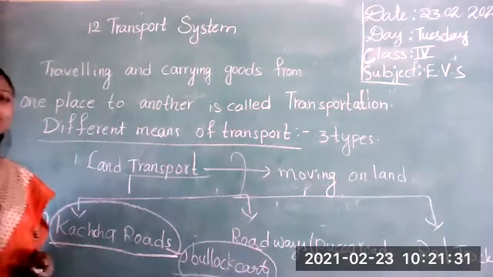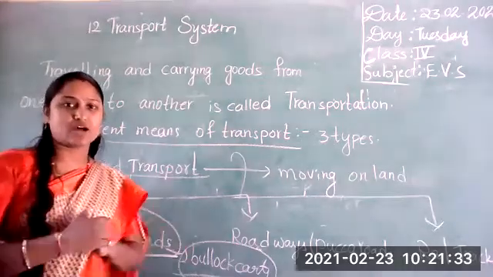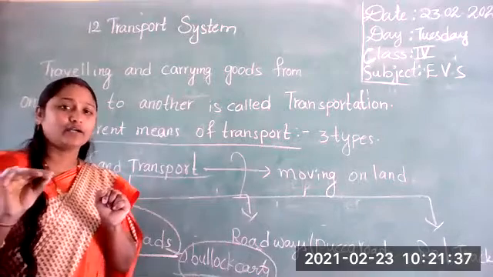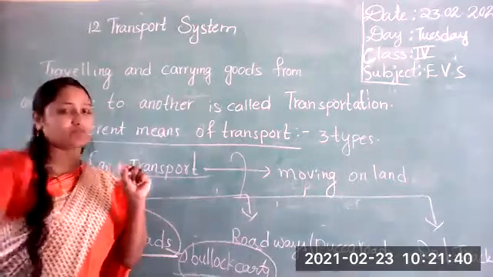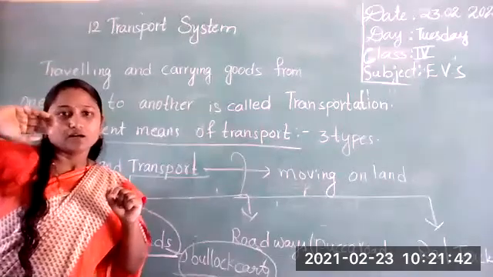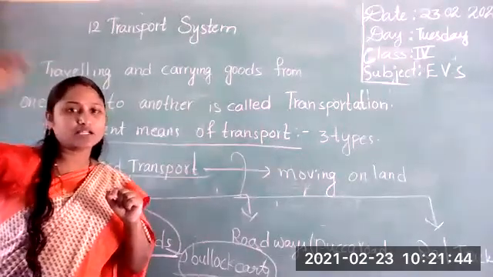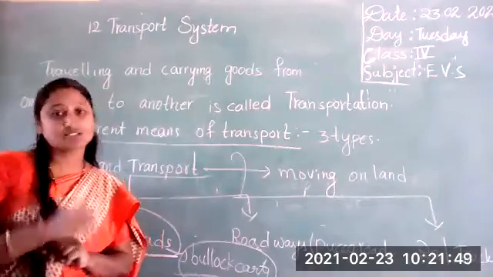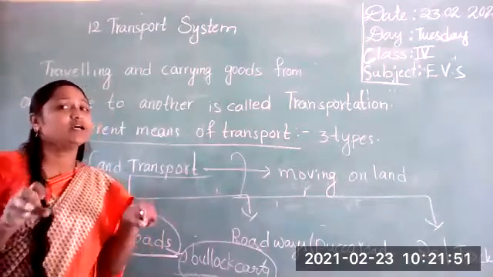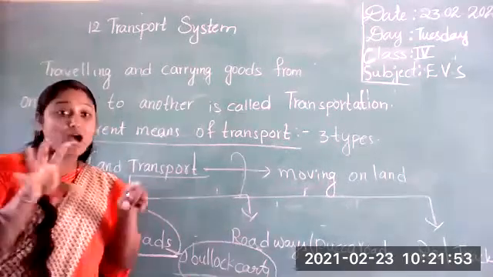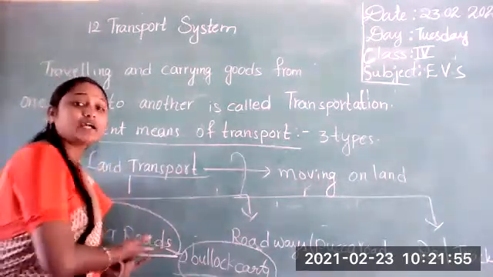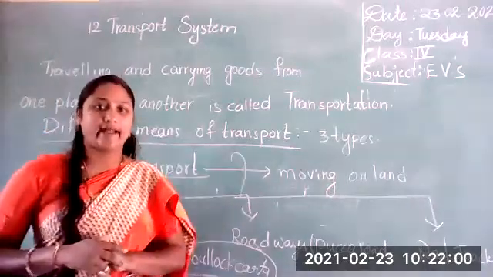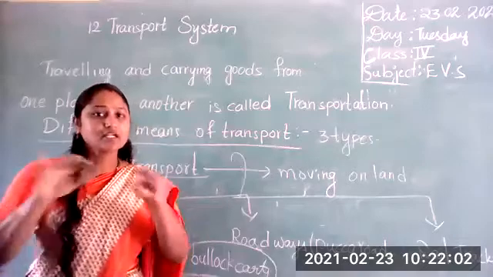Kacha roads means, for example, you know very well a kacha house. How is it a kacha house? The roof is constructed with palm leaves and sticks. So it is not strong, isn't it? The house is not a strong house. Like that, a kacha road is also not a correct, not a proper road actually. It is not a proper road.